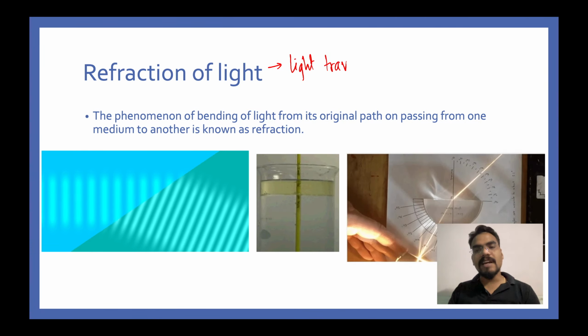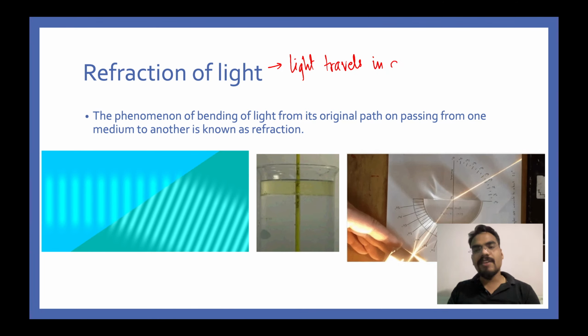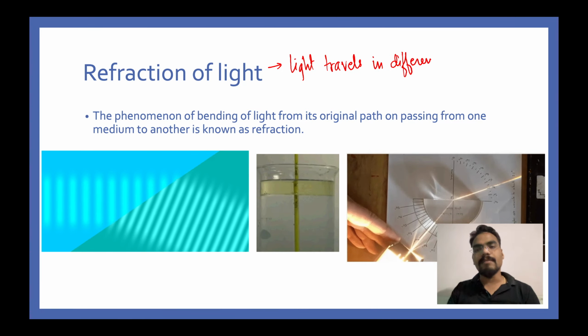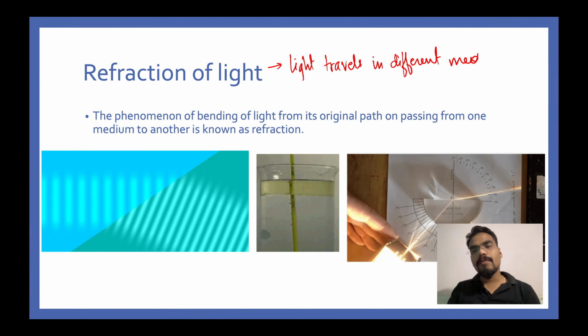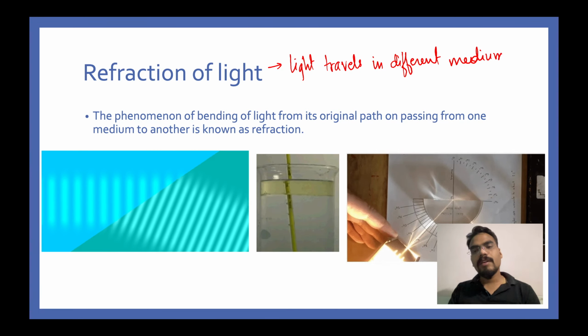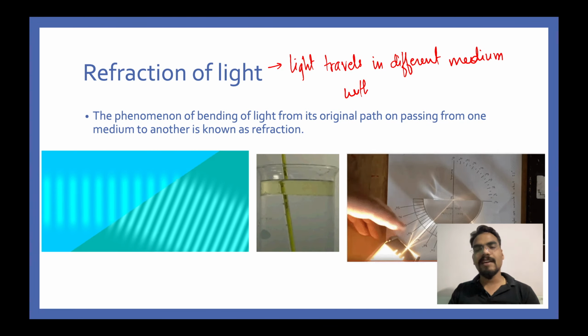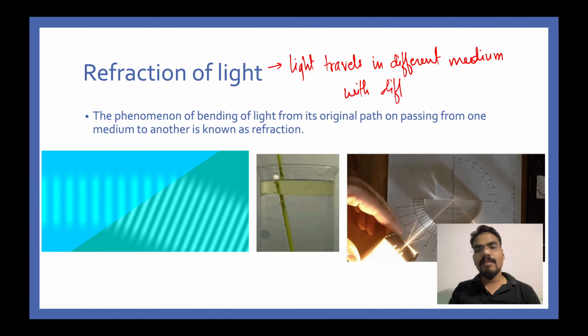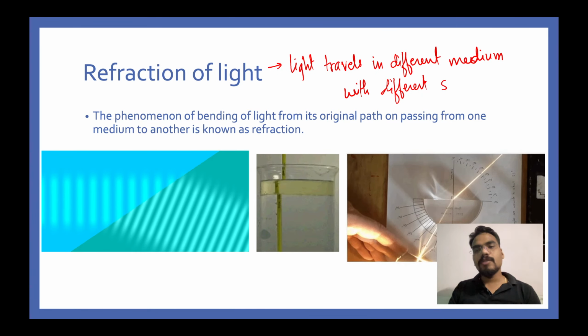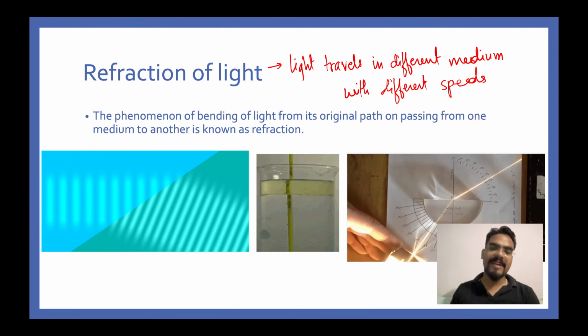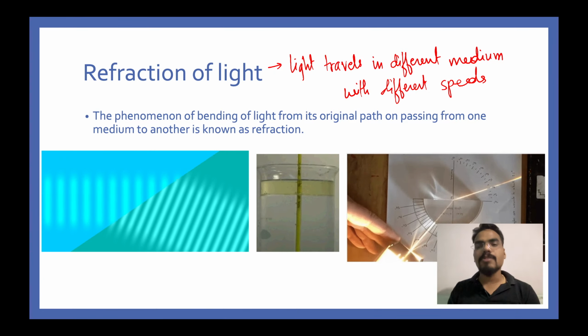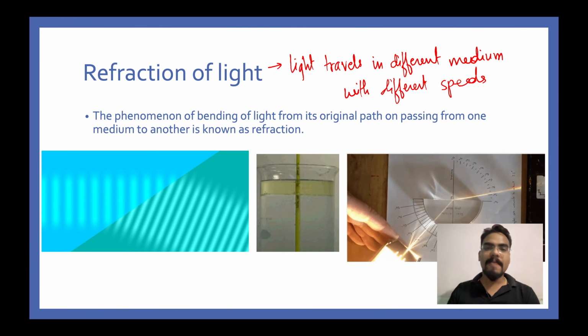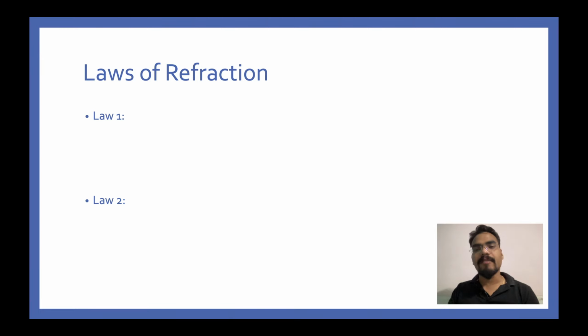Light travels in different media with different speeds. Exactly, with different speeds. So when it travels from one medium to another medium, its speed changes, and its wavelength also changes. One thing that remains constant is the frequency.